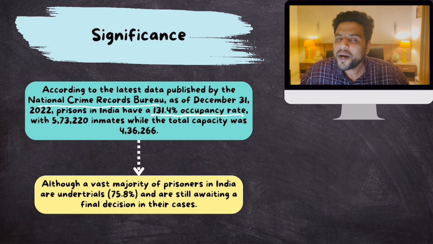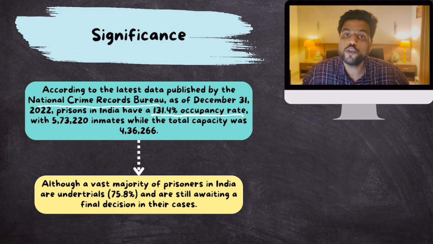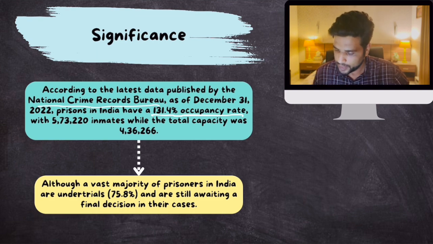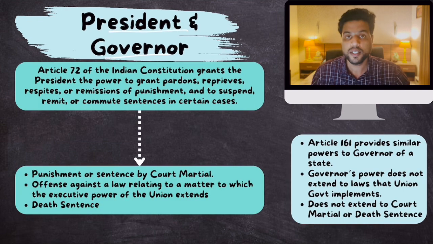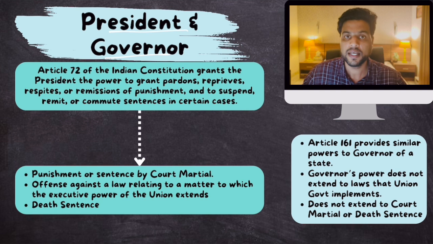But what about the constitutional power of remitting a sentence given to the president, and the constitutional power of remitting a sentence given to the governor? Let's talk about both these powers. The president's and governor's powers are different, because the state government's powers come from CRPC or BNSS.